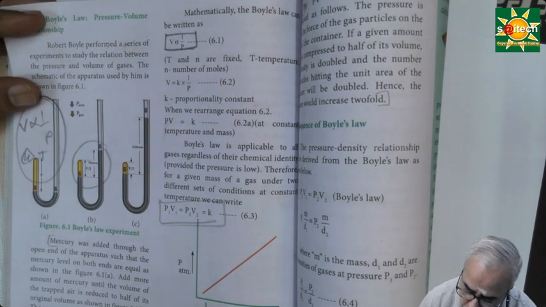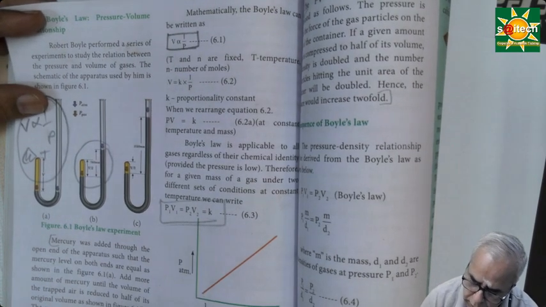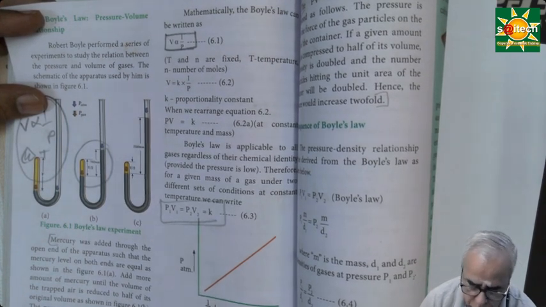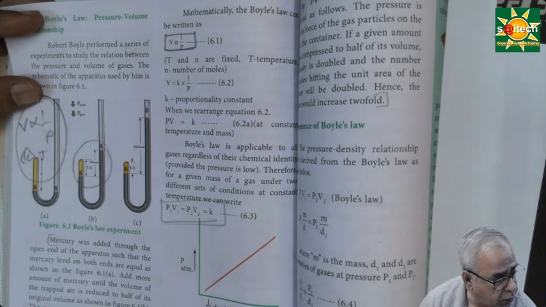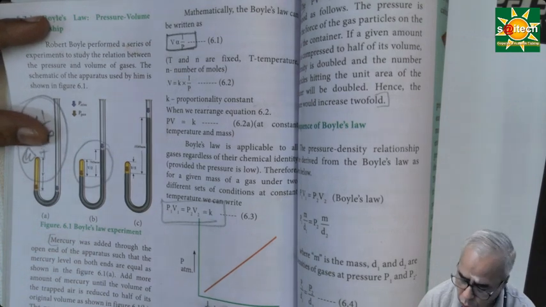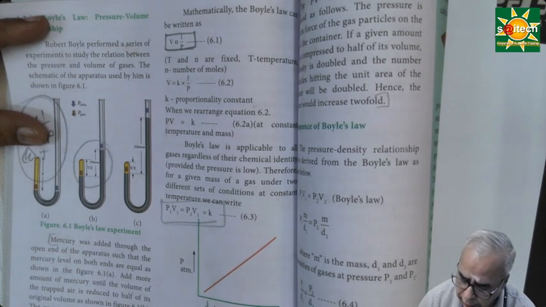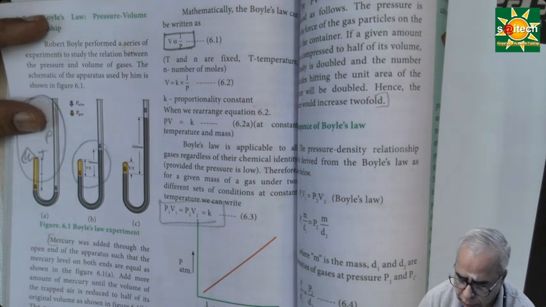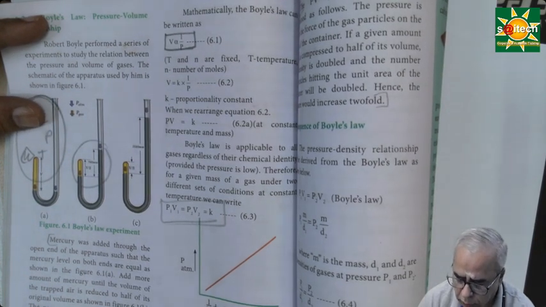Now let us consider this graph where we have the 1 by V of volume, because we already told it decreases with volume. So we can take the reciprocal of the volume. So 1 by V is on the x-axis, that is given in per cubic decimeter, because the volume is 1 by volume.